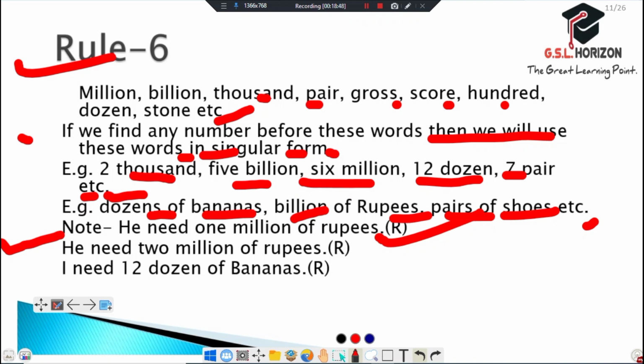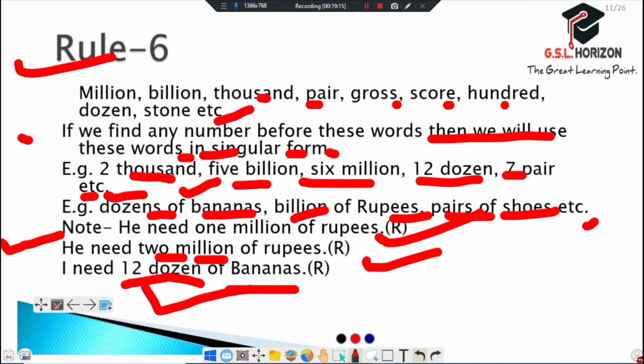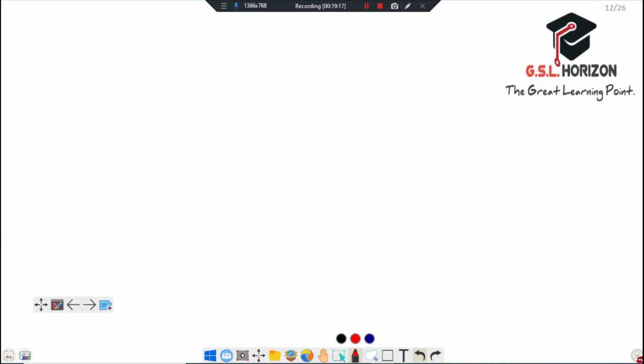He needs 2 million rupees. It is also right because of 2 million, like the example first. I need 12 dozen of bananas. This sentence is also right because of 12 dozen, according to the first example. And now the next one.